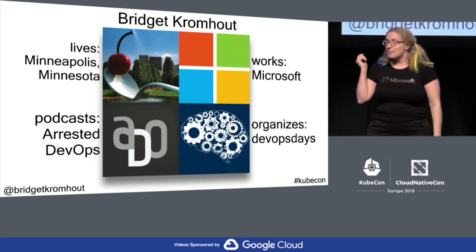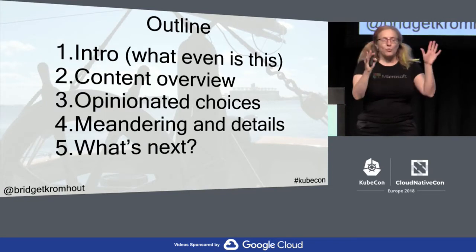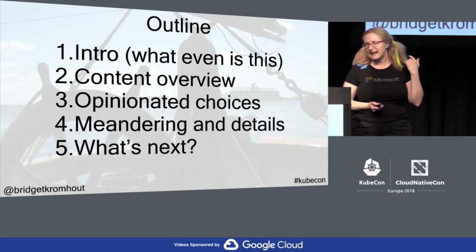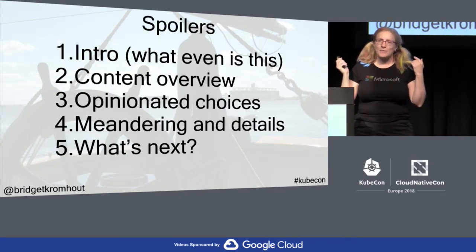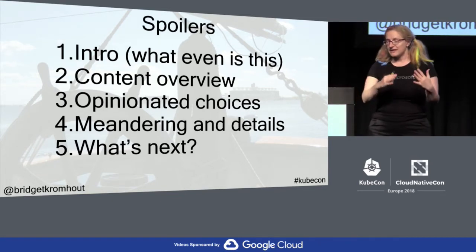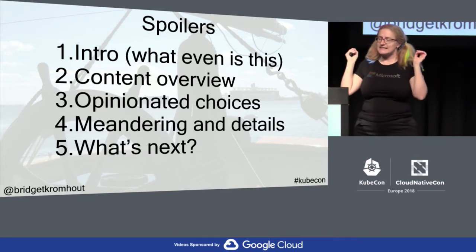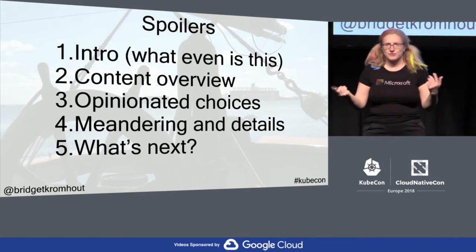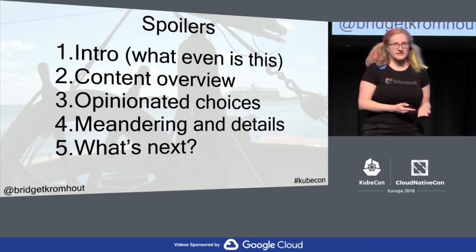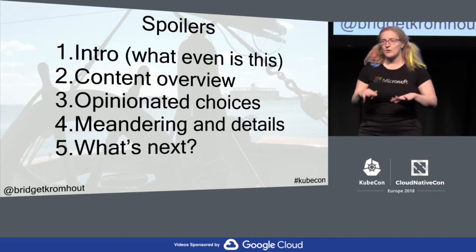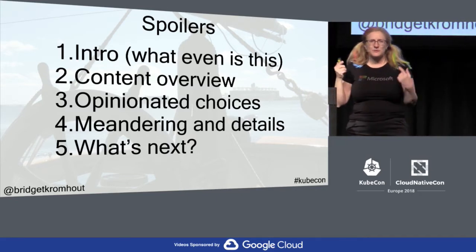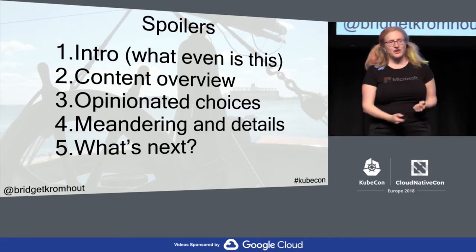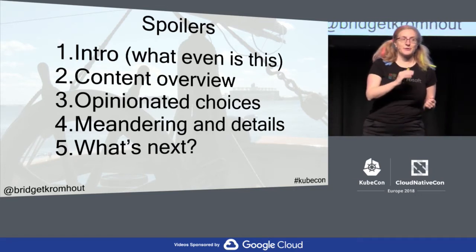Okay, so that's the About Me slide. What is this? When people start with an outline like this, I immediately think, all right, spoilers. But because we don't have tons of time together, what we're going to talk about is what this is, and look at the content. We'll talk about some of the opinions, because, spoiler alert, every time you do anything, you're making choices. You're choosing what to put in, what to take out, what to leave out. And we'll go over just a few of the details, and see how many we have time to get to. And then we'll have, of course, the traditional call to action. Spoiler alert there: pull requests accepted.